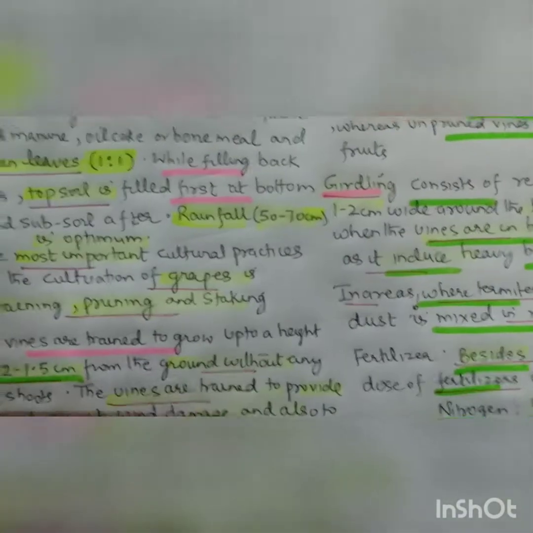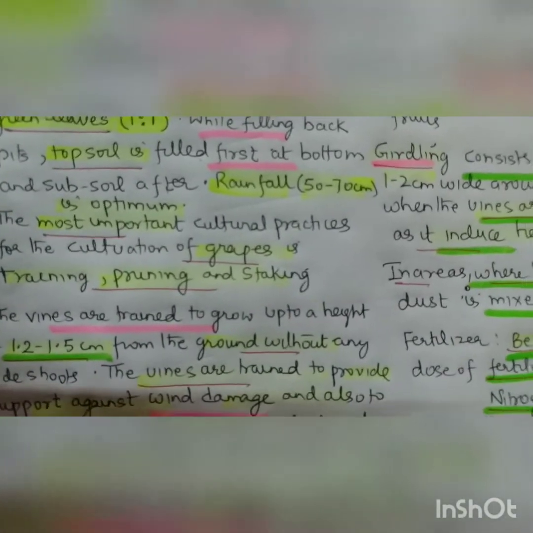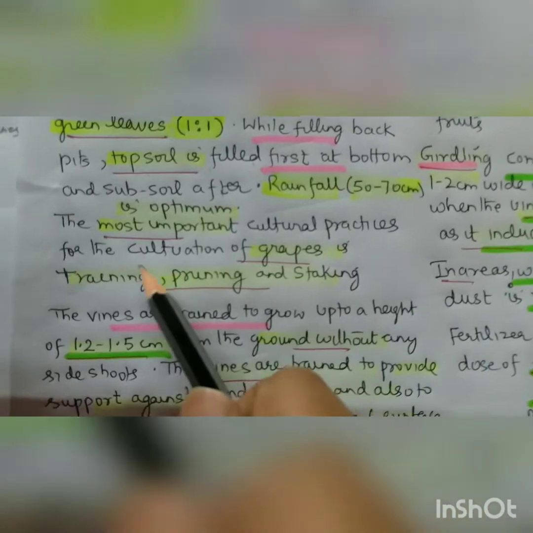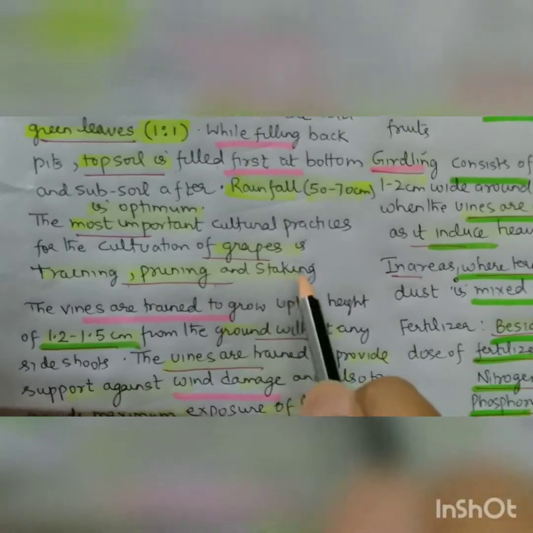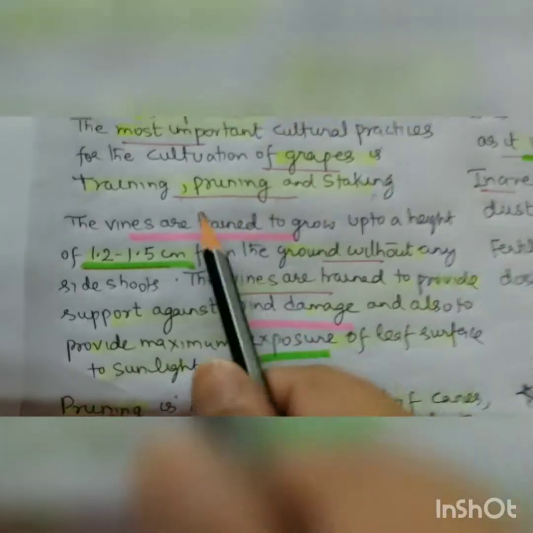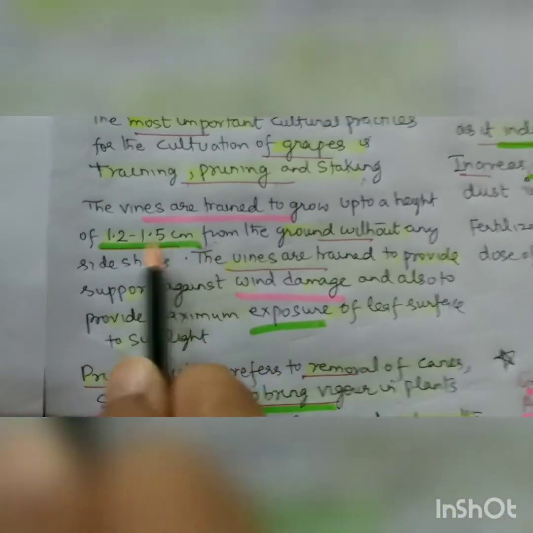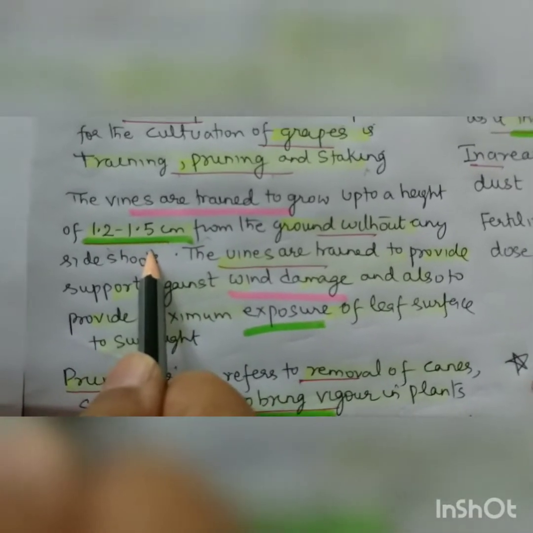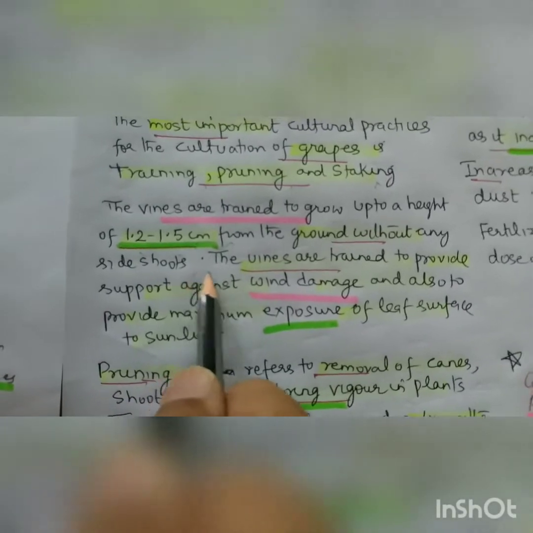So now we are coming to the next part, that is the most important. The cultural practices for cultivation of grapes are training, pruning, stocking. So first is the training. In training, the vines are trained to grow up to a height of 1.2-1.5 centimeter. They are allowed to grow till this height from the ground without any side shoots.